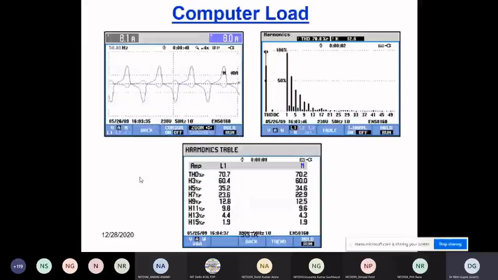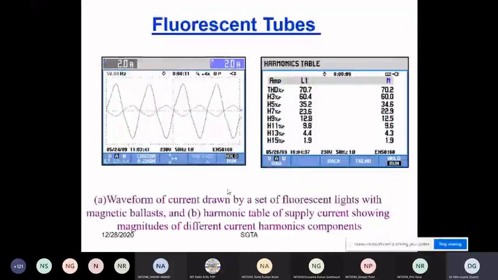Yeah, this is the first slide. You can see in this slide that the current profile is typically like this, so this is not sinusoidal. You can see in the THD table the harmonic pattern is around 70% total THD, with third harmonic, fifth harmonic and different components. These are all Fluke results basically. And in this slide, this is a fluorescent tube, so you can see the THD of this pattern.